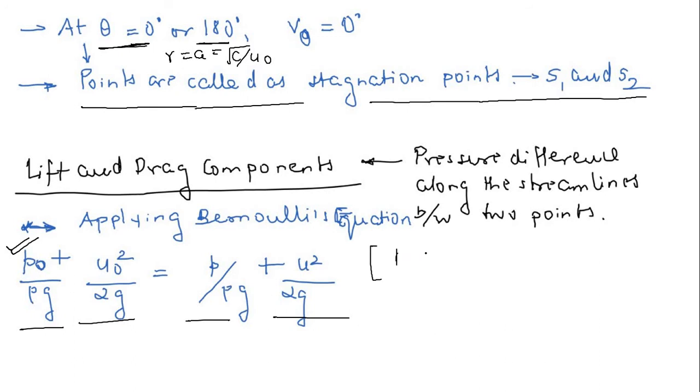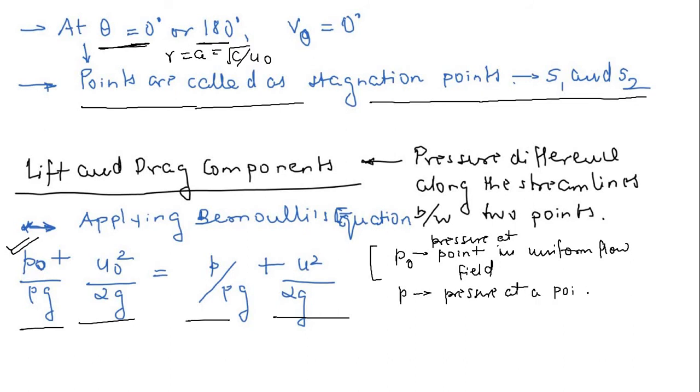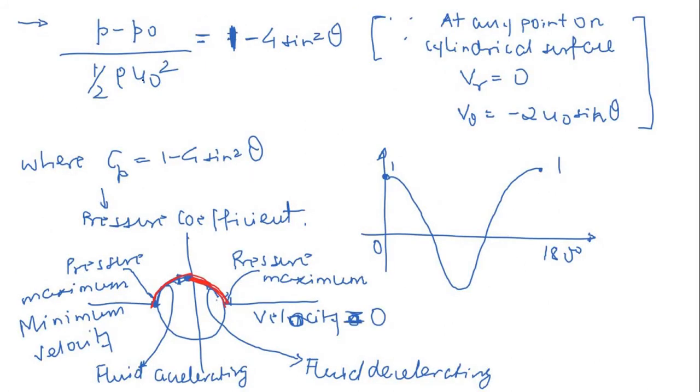So let me write down, never get confused: P naught is the pressure at a point in the uniform flow field, and P is the pressure at a point on the cylindrical surface.